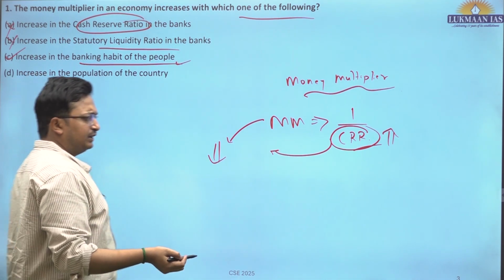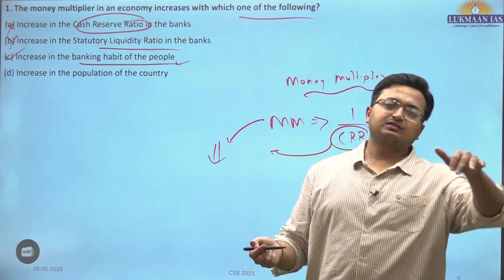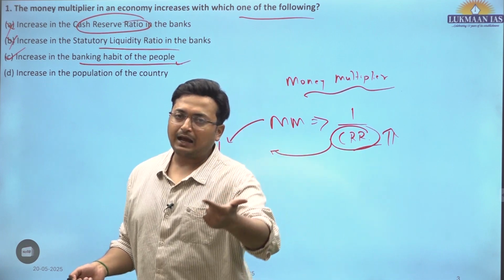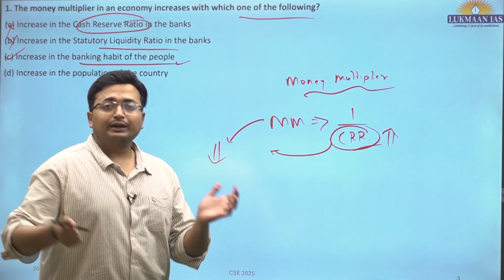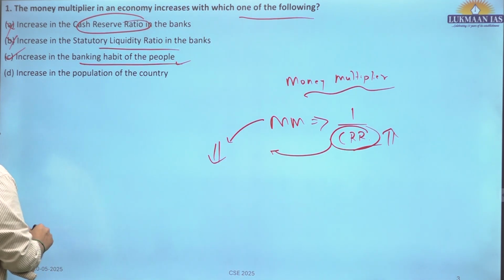Increase in the population of the country is indirect. Increase in the population does not mean that all people would start having bank accounts and start depositing money in them. But increasing banking habit would essentially mean that more money would go into banks as deposits, increasing the money multiplier in the economy, okay.